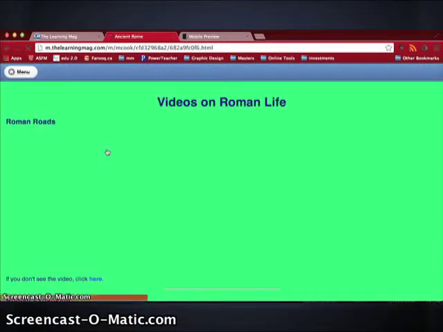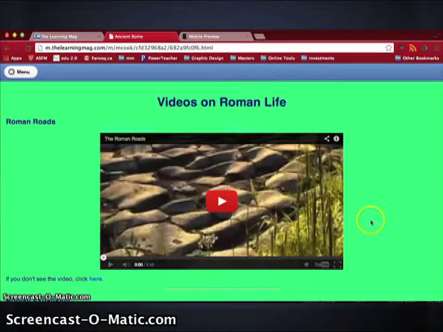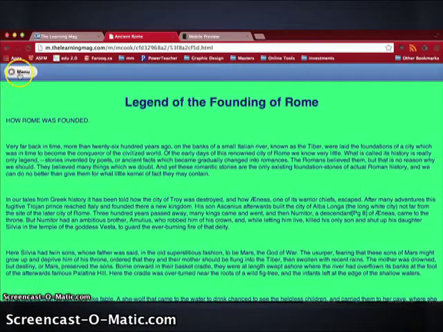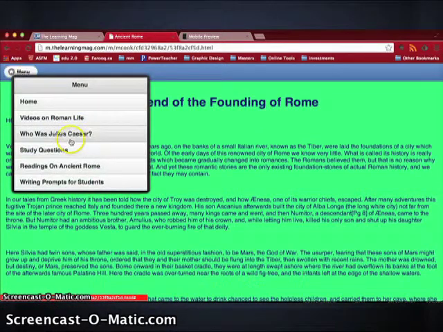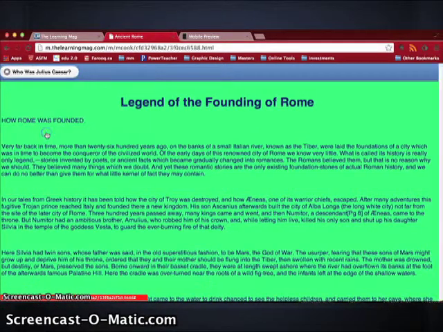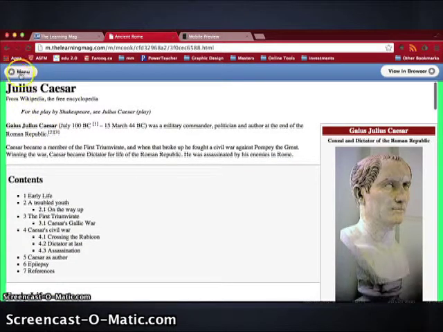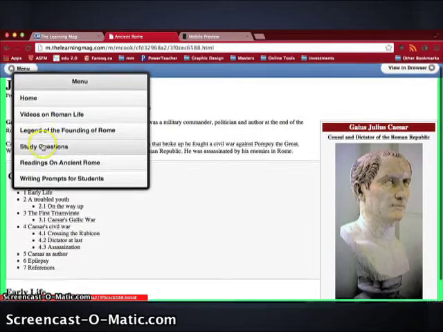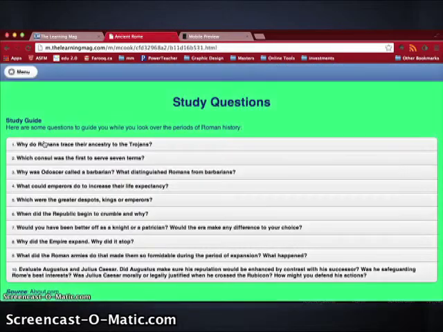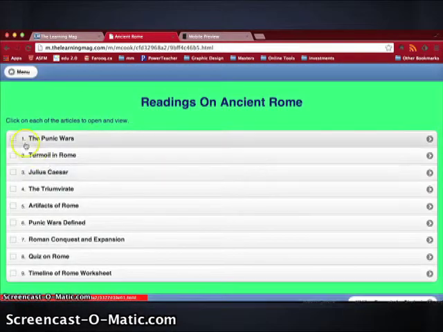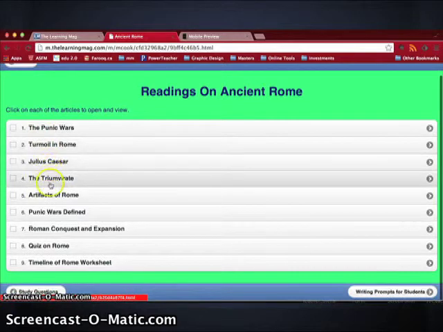And now the nice thing here is that you're able to navigate next chapter at the bottom or jump to any chapter using the menu button at the top. So if we go, for example, to Who Was Julius Caesar, here we have a web page that was created by the author. Or we can go to Study Questions, and here are some questions that were posted, or even PDFs of various articles that the students can download and read.